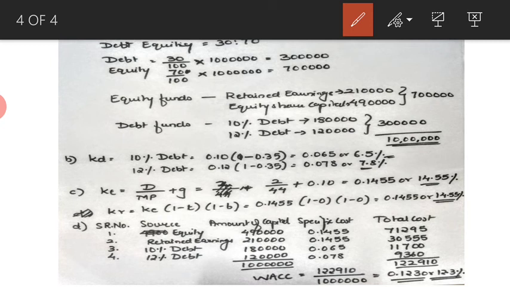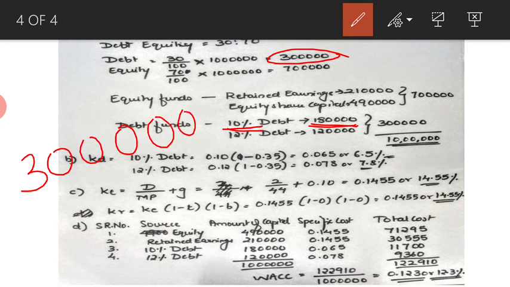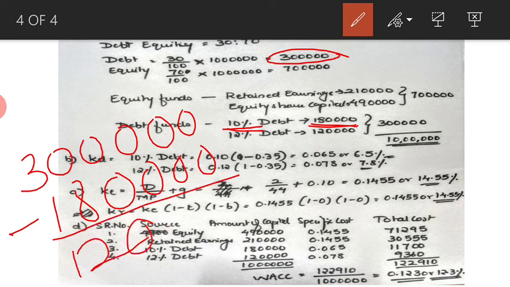How much is the total debt that we require? We require 3 lakhs. Out of 3 lakhs, 1,80,000 is the upper limit. For 1,80,000, the interest charge would be 10%. So what is remaining now? Out of 3 lakhs, 1,80,000 is removed, that is for 10%. So remaining would be 1,20,000.